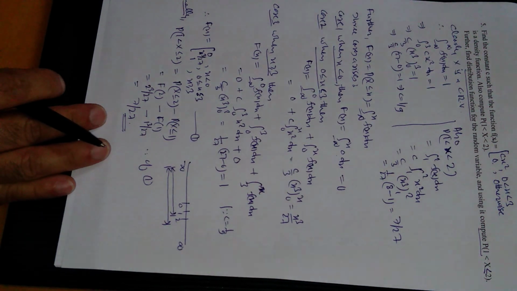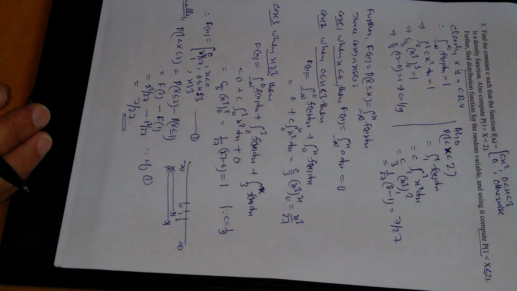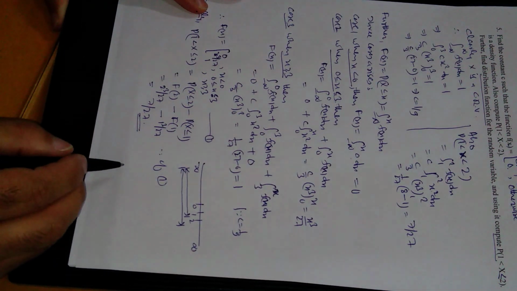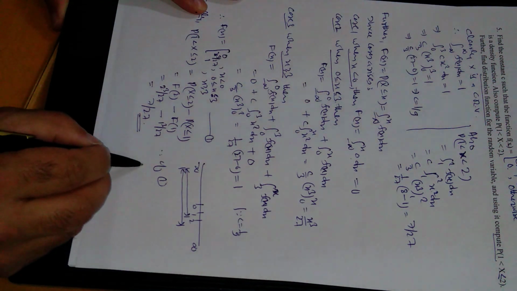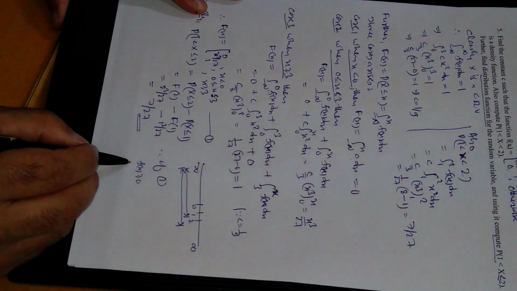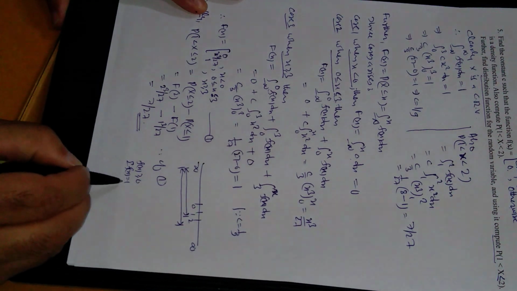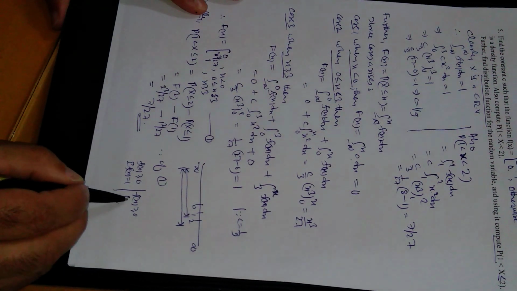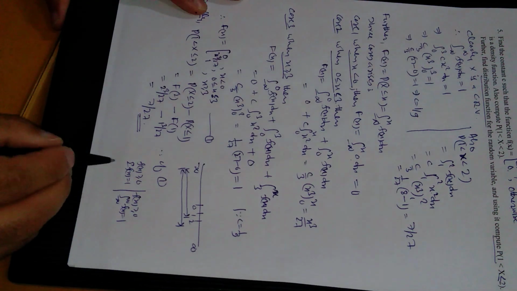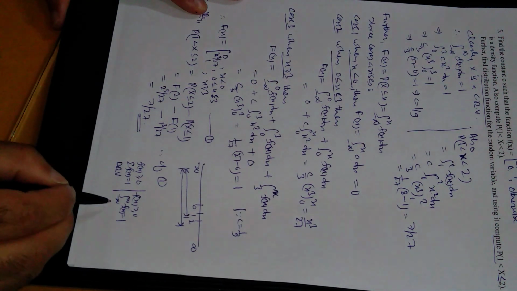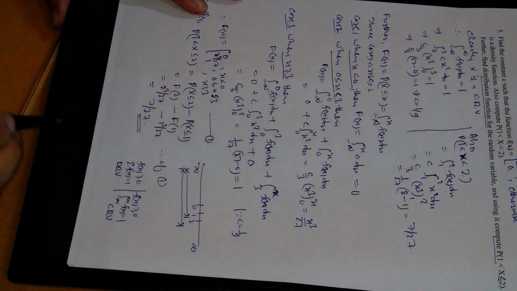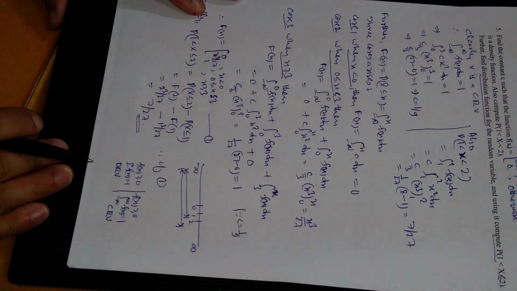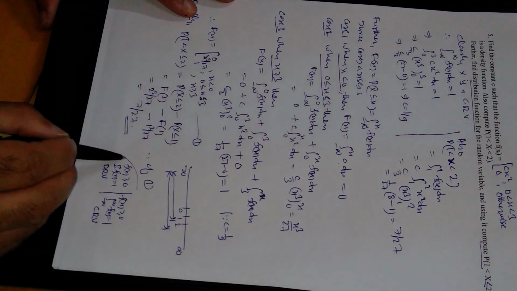So finally, one thing that I want to say is that the most important difference between the density function for continuous and discrete: f of x greater than or equal to 0 and summation of f of x is equal to 1, for the discrete random variable; and f of x greater than or equal to 0 and the integral of f of x is equal to 1, for the continuous random variable. First condition is the same and the second condition is different. There is summation and there is integration, so you must remember this difference.